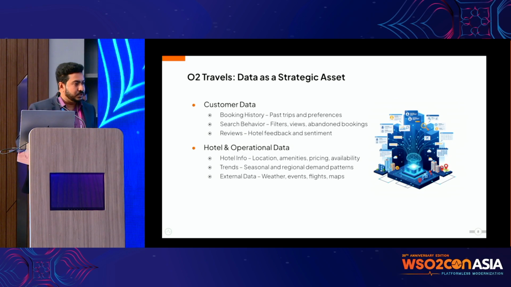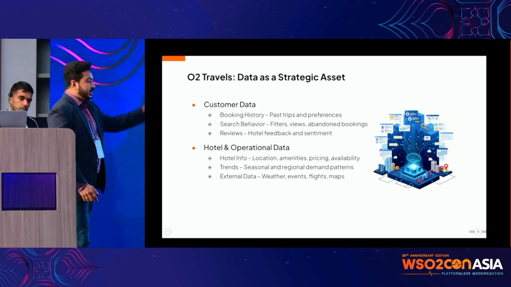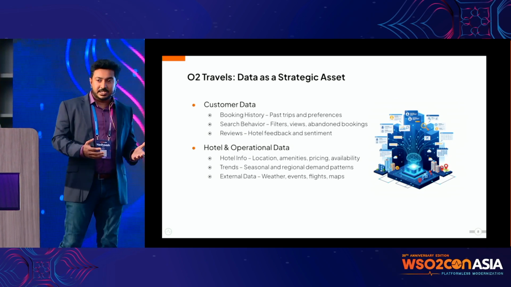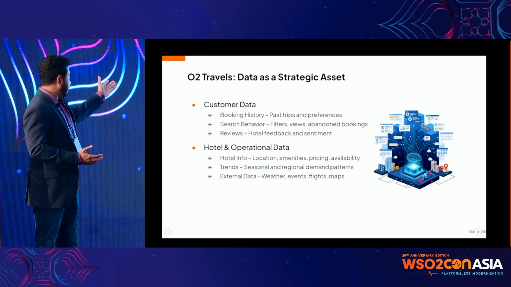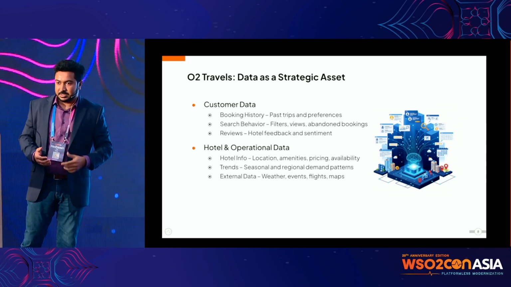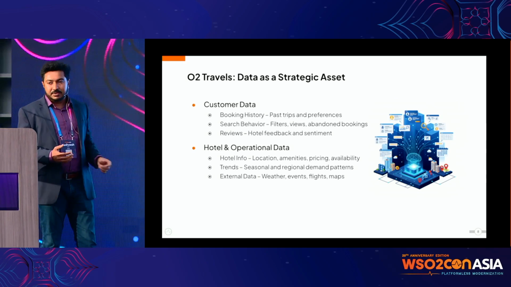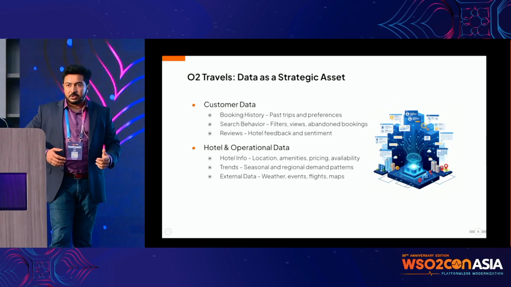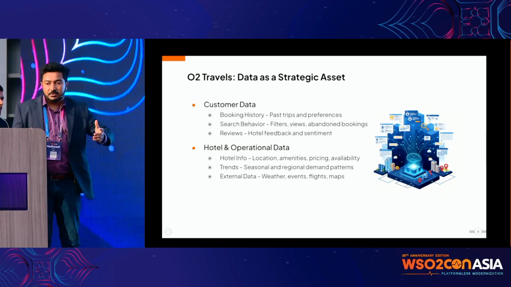And of course, we shouldn't forget about the data, because data is our strategic asset, right? Whatever you have, for example, the booking history of our customers, their search behaviors, their reviews, all those things we already have in our hands. So we have to make use of that.